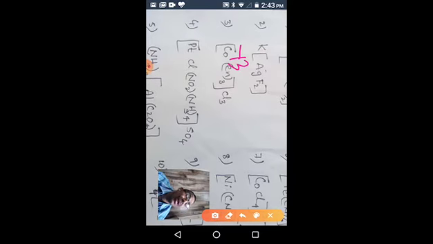From the name itself, we can know how many cations or anions there are. So the name of the compound is tris ethylene diamine cobalt 3 chloride. The whole name should be in one word without gaps.